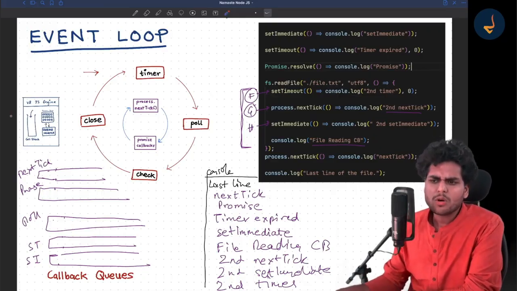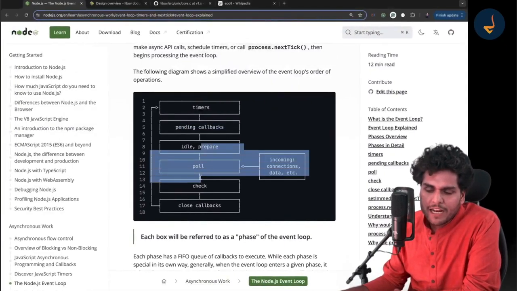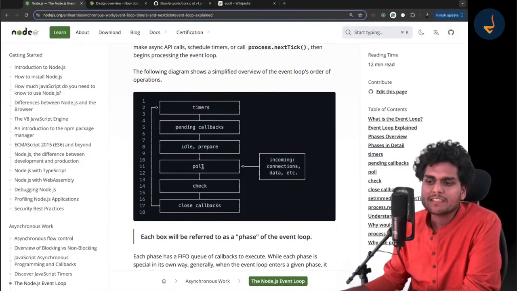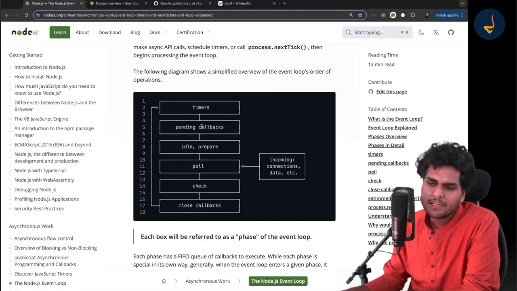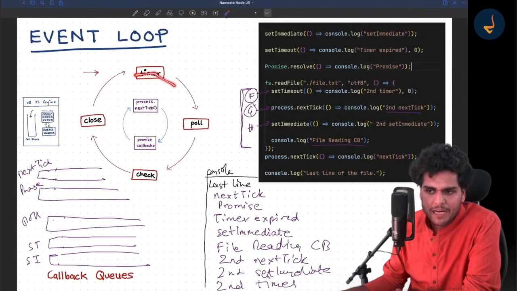Next cycle of the queue. So in that case, there is a phase which is known as pending callbacks. Suppose there are some pending callbacks, so it can happen in the next cycle. Suppose there are some IO callbacks which are pending, which will not be executed in the poll phase, they can be executed in this pending callback phase. That is where this phase is. This is not a very important phase. That is why I did not make it over here.